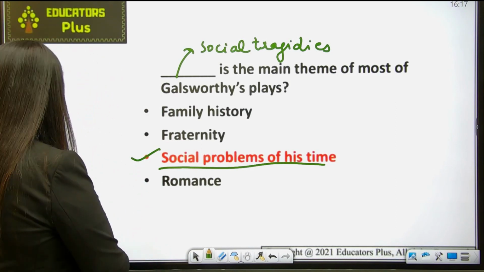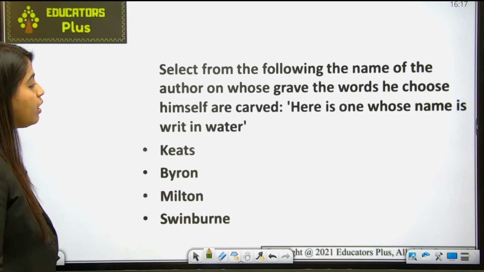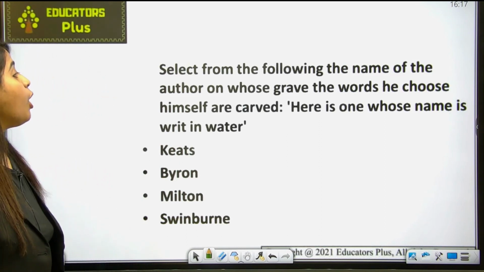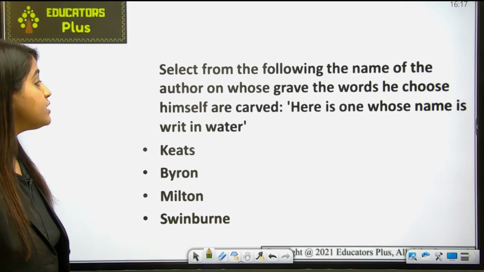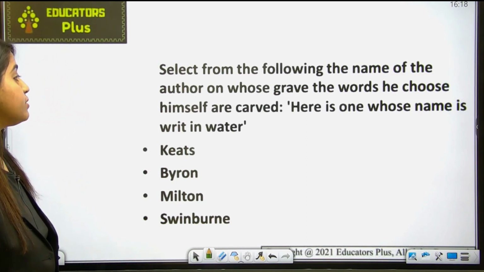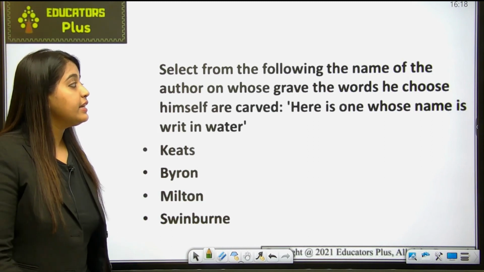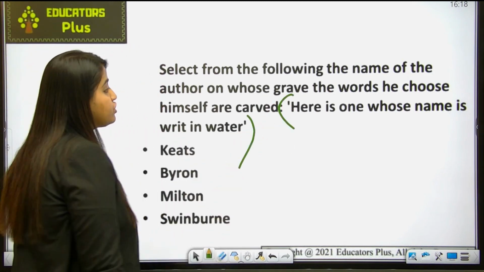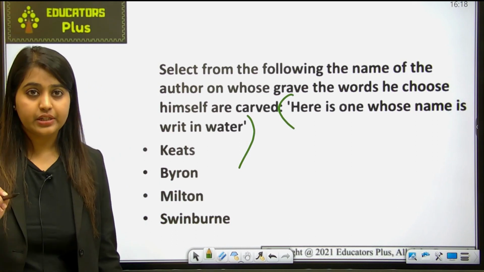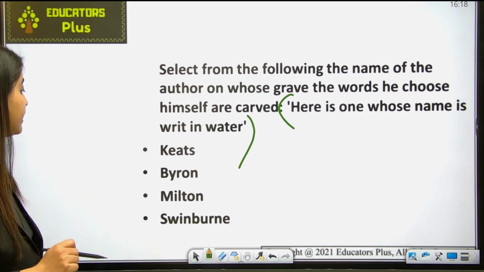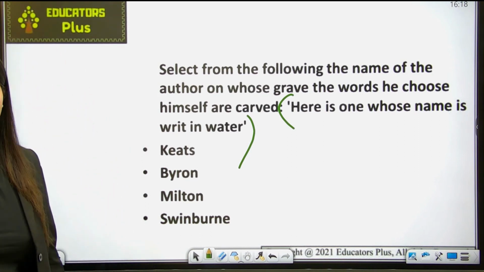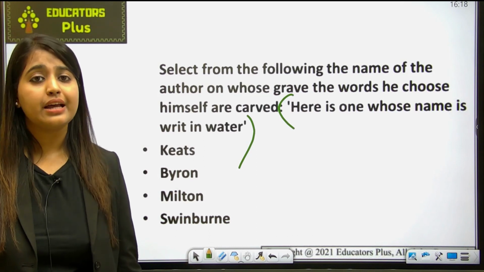Fine, let's move ahead. Okay, the next question is: select from the following the name of the author on whose grave the words he chose himself are carved. Here is one whose name is written in water. ठीक है, ये किसकी ग्रेव में ये कोट मेंशन है? Here is one whose name is written in water. ठीक है, is it Keats, Byron, Milton or Swinburne? This is an easy one. You must be knowing that, and you must have read about it.